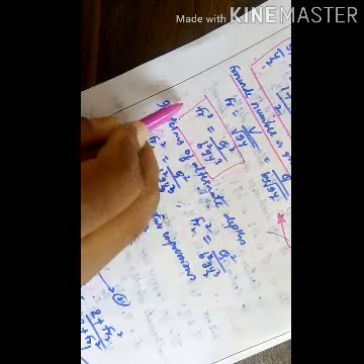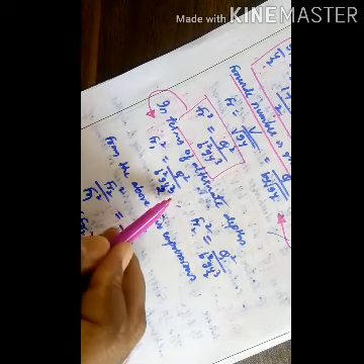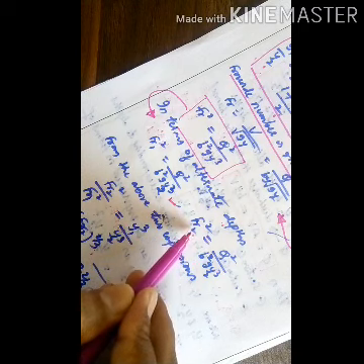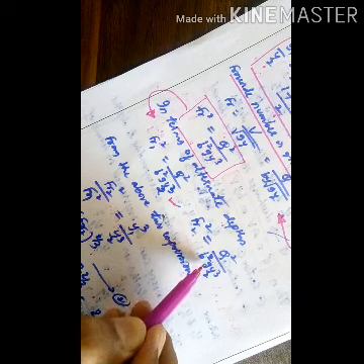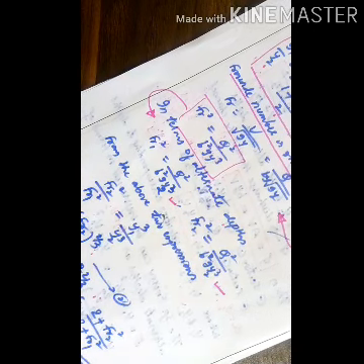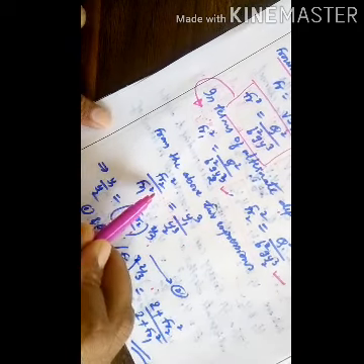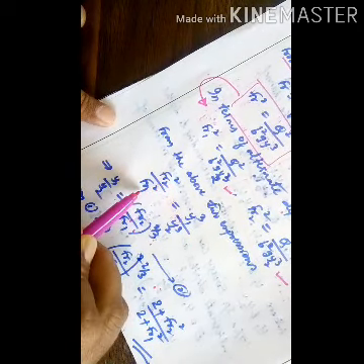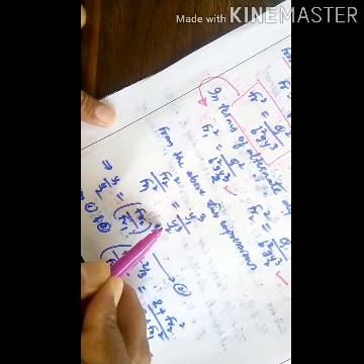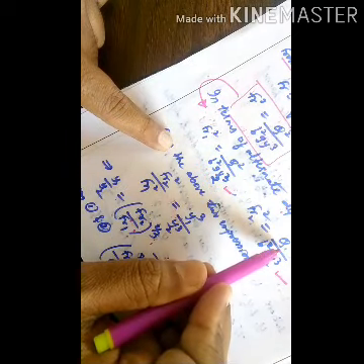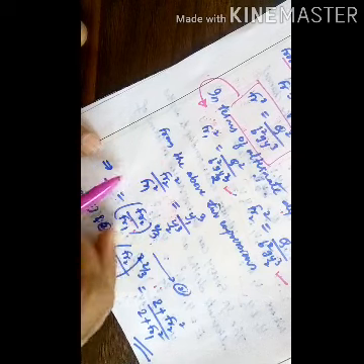In the same way, for the other alternate depth, Froude number 2 whole square is q square divided by b square g y2 cube. Then from the above two expressions, one can write fr2 whole square divided by fr1 whole square is equal to y1 cube divided by y2 cube. Then q square cancels, b square cancels, g also cancels, and you will get this equation.